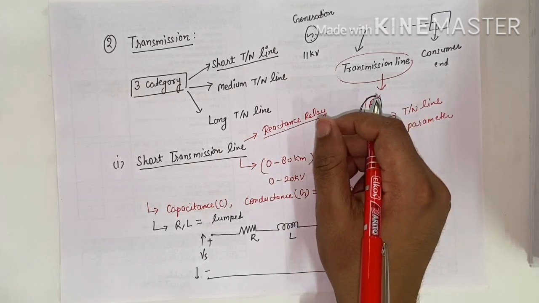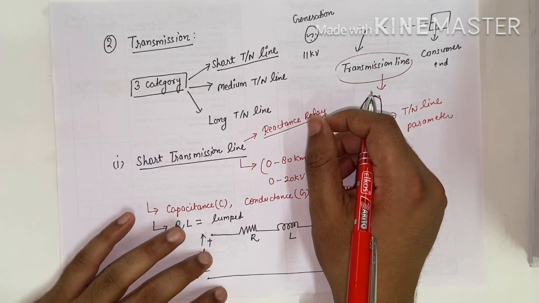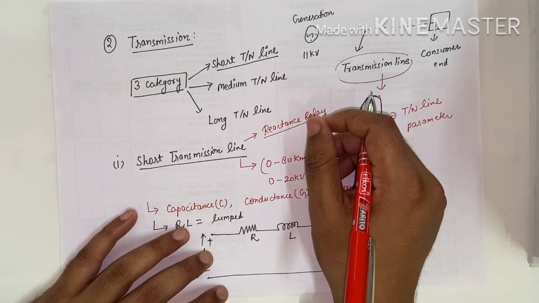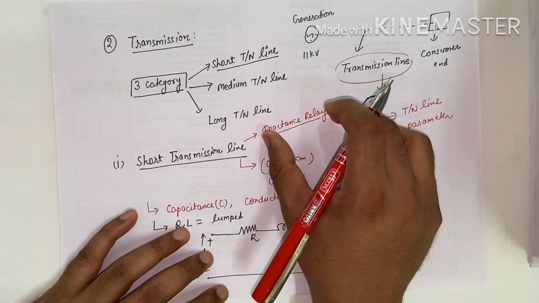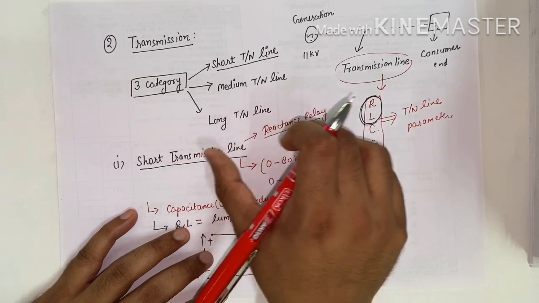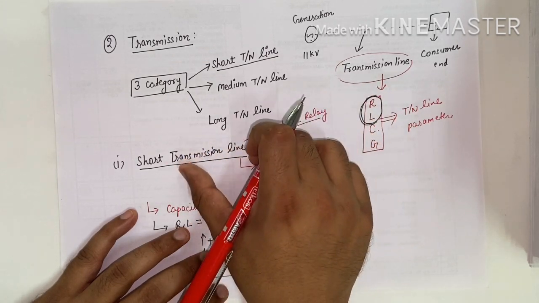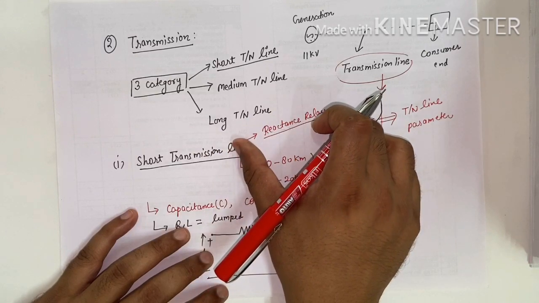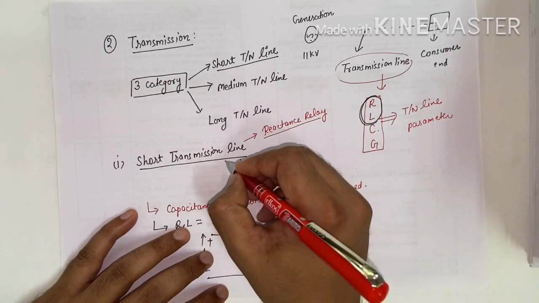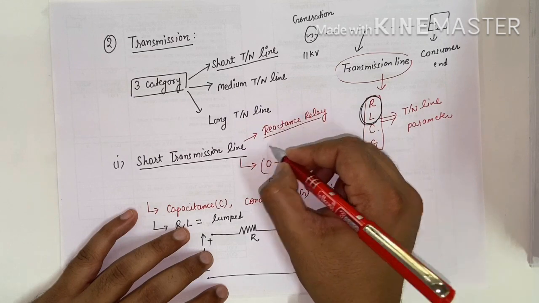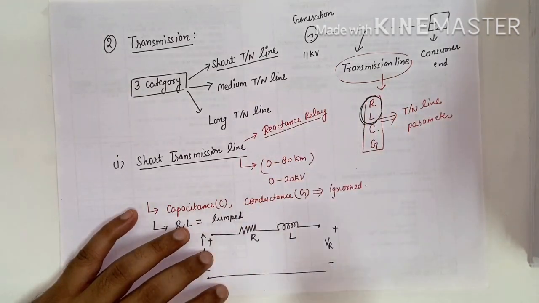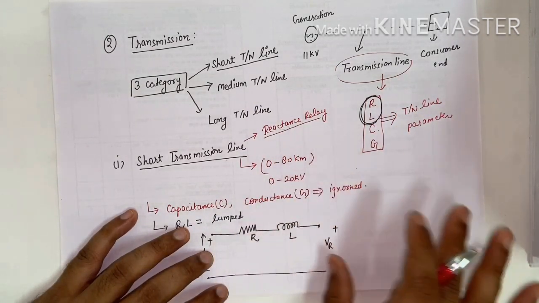Actually, in power system protection I am going to discuss relays. For relays, I will tell you about the protection, which type of relay is used for which protection. So you have to learn that for a short transmission line we use a reactance relay. After that we will discuss it in detail in the relay chapter.